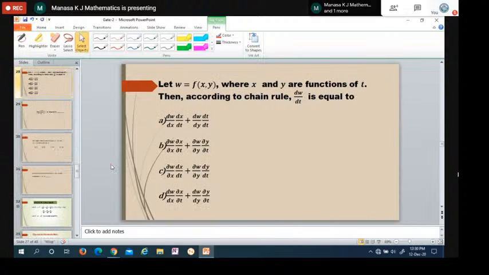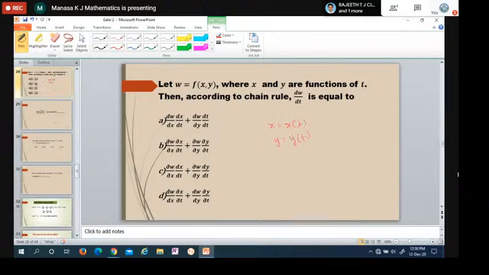Next question: let W equal f of x comma y. It is a function of two variables x, y, where x and y are functions of t. Both depend on a single variable.